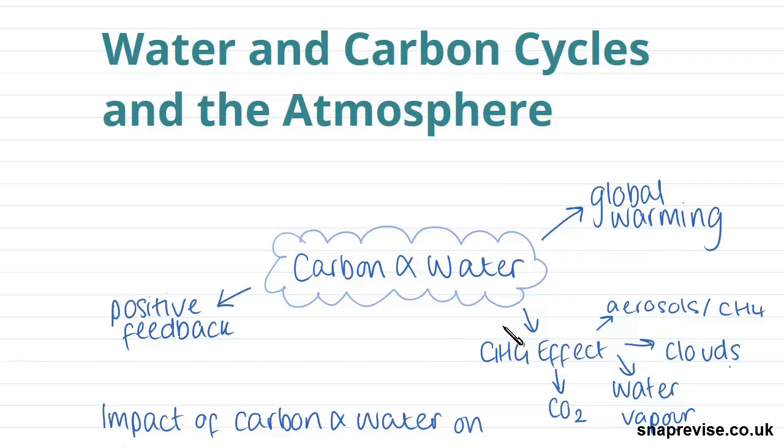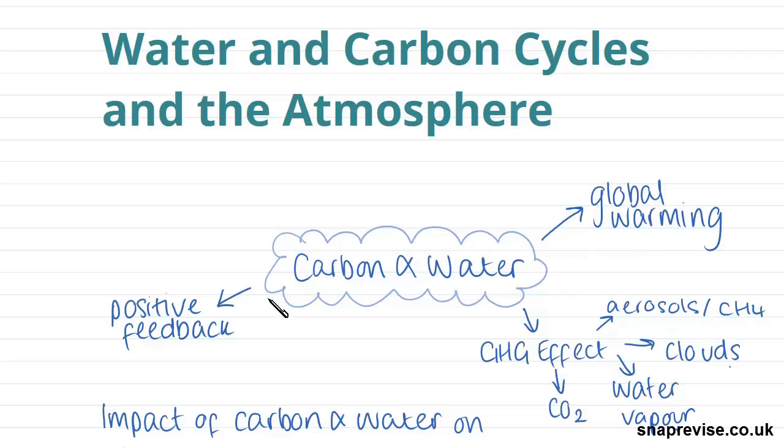So water and carbon have a global warming effect on the Earth's climate when they increase in concentration. And this is due to the greenhouse gas effect, which we discussed in the previous video. It's almost how carbon dioxide and water vapour act as a blanket around the Earth and cause the increased absorption of solar radiation. And this acts to heat up the Earth even more. And the greenhouse gas effect can be caused by an increase in concentration of CO2, water vapour, clouds, and also things like aerosols and methane.